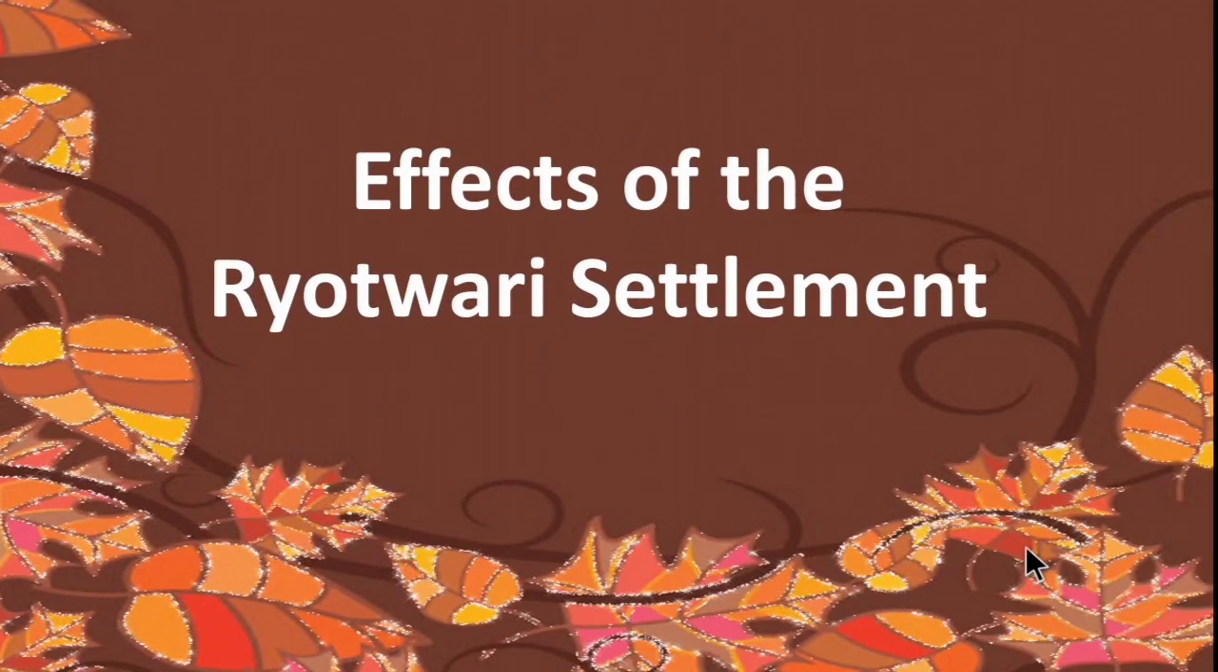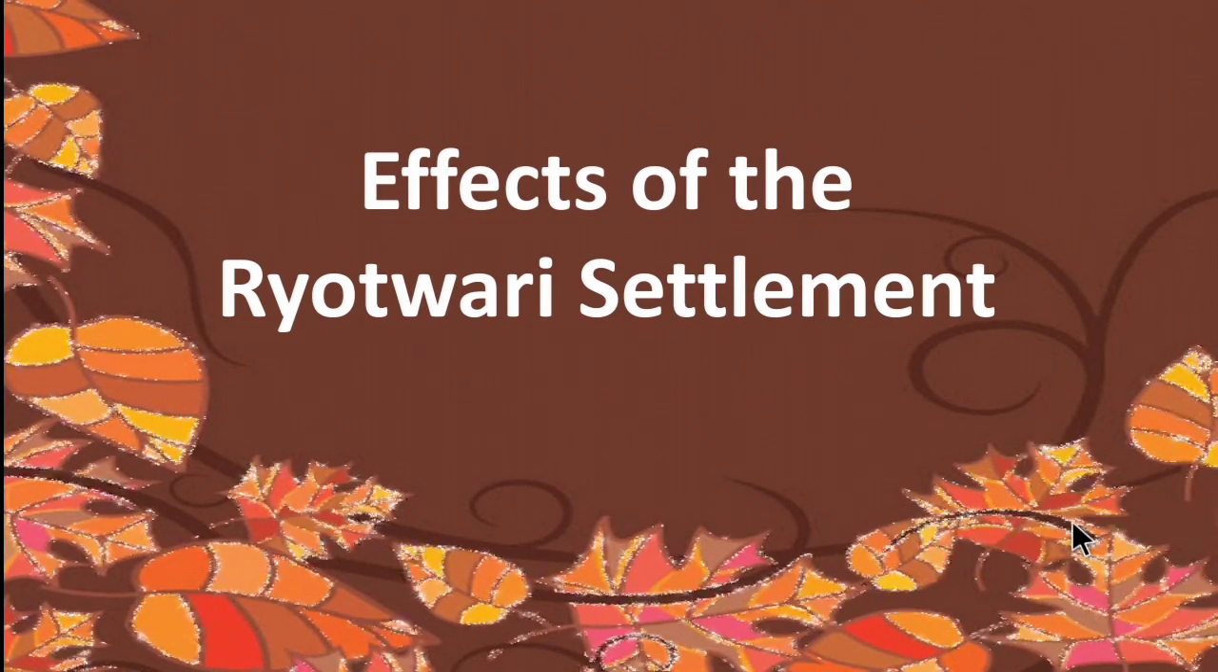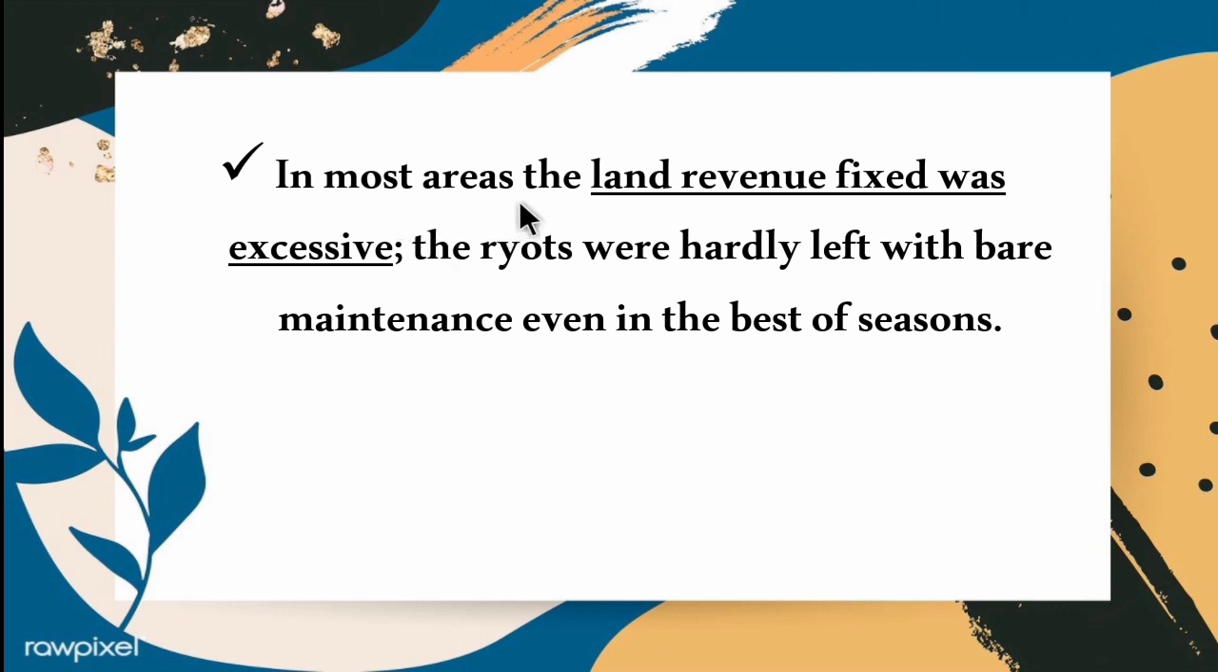Now let's see the effects of Ryotwari system. So, what were the effects caused on the farmers because of this settlement? First, in most areas, the land revenue fixed was excessive. The ryots were hardly left with bare maintenance even in the best of seasons. So, in most of the areas, the land revenue was very high, so the farmers were not able to pay the tax. They were left with bare hands. Even though they had a best season, they were left with bare hands because they couldn't pay the tax to the British government.